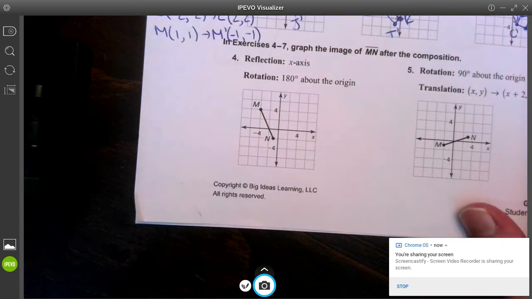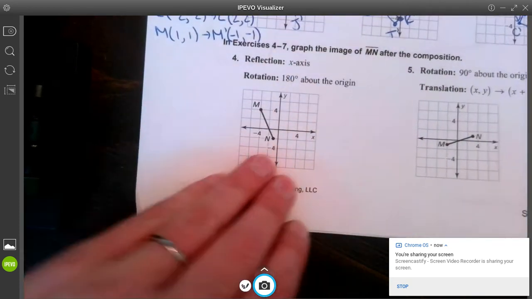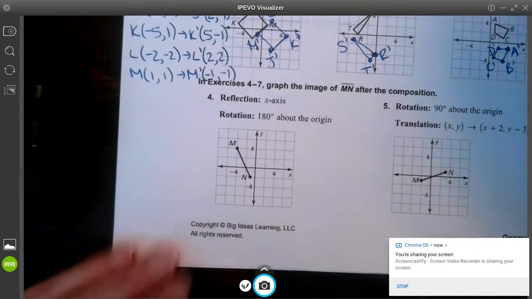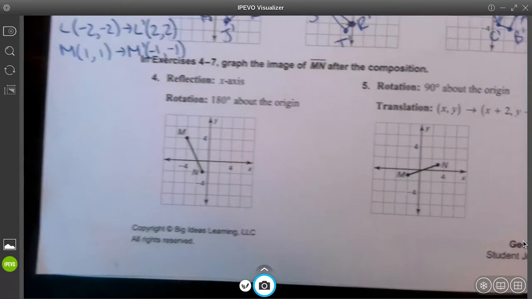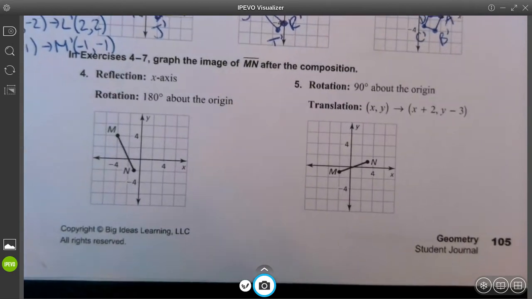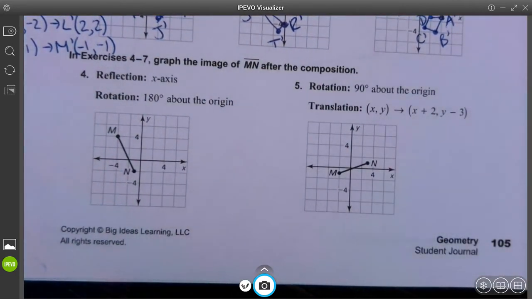In this video for lesson 4.3, we're going to do number 4 and number 5 on page 105 in your student journal. In exercises 4 and 5, graph the image of line segment MN after the composition.